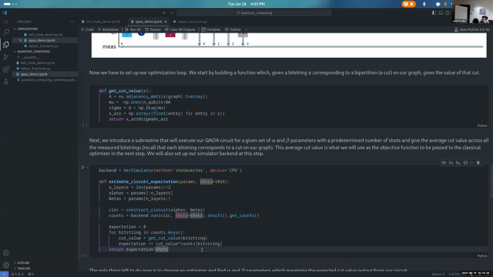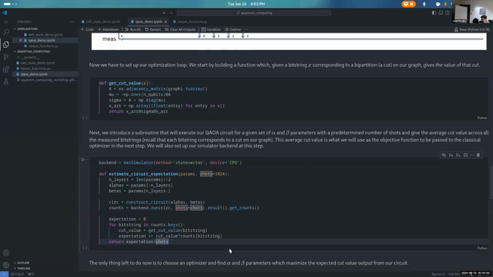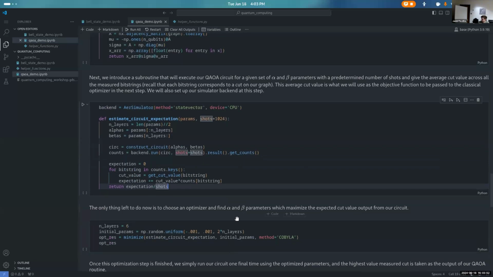Any other questions? Cool. Okay, so up to here, we've now got our objective function that basically takes our quantum circuit, runs it a bunch of times, and gets the average cut value across all of the measured bit strings that we get out of our quantum circuit. The only thing left to do is to choose an optimizer and use it to find alpha and beta parameters that maximize the expected value cut from our circuit.